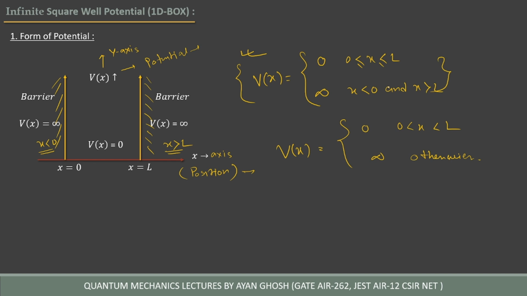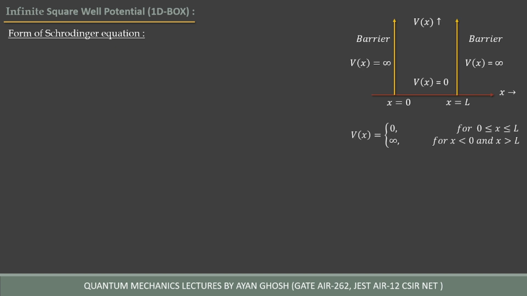The particle must be there with energy E, which is greater than 0, the positive energy. Now the Schrödinger equation. If you notice here, the potential V of x does not depend on time explicitly. That means it will follow the time independent Schrödinger equation.